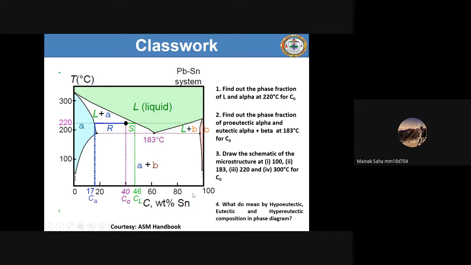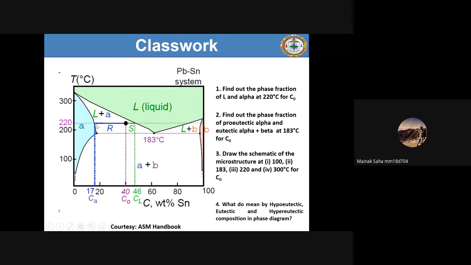Find out. So this is the phase diagram, this is today's question. You have to find out the following. This overall composition is C0. This is CL. CL is the composition of the liquid at this temperature, and this is the liquid plus alpha region.